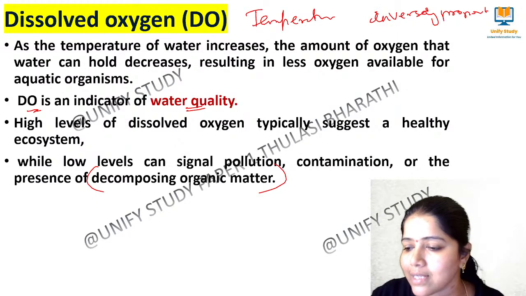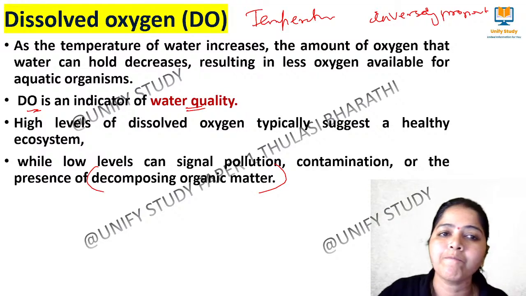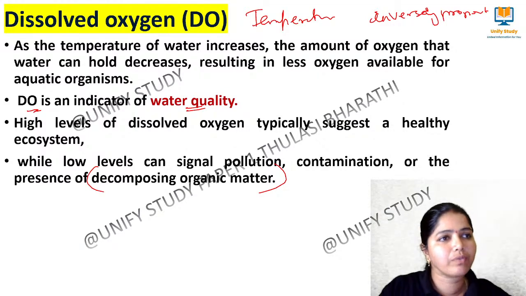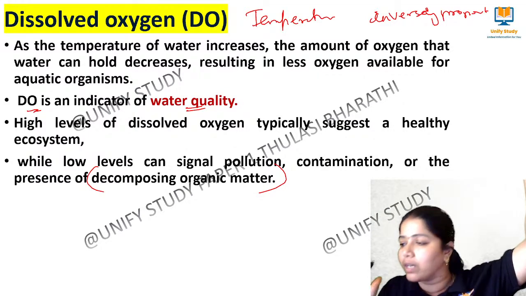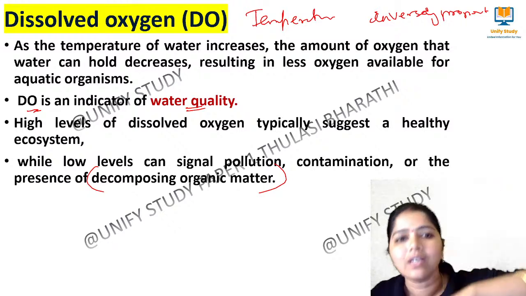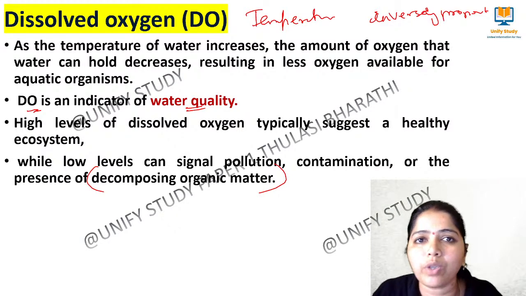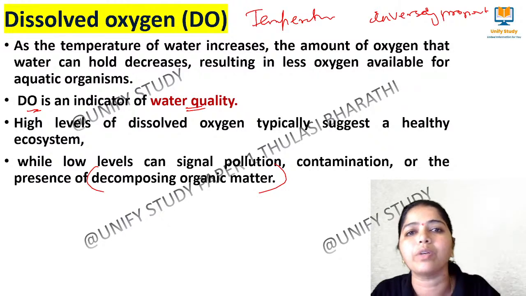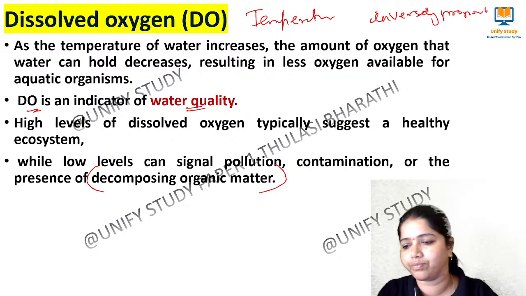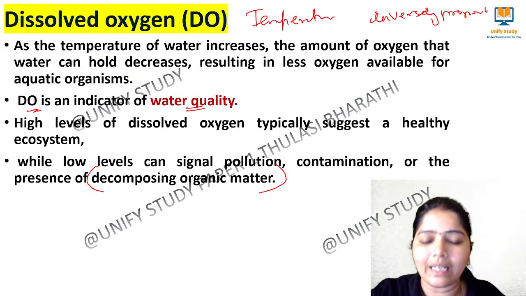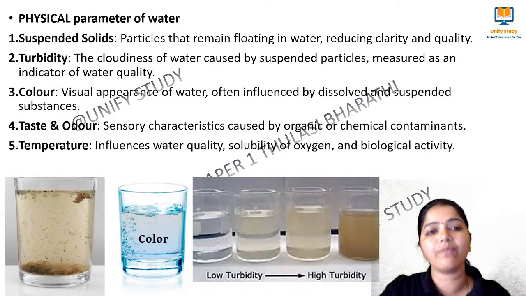Am I clear, learners? So what happens when the temperature of the water is increased in the water body? The amount of oxygen gets decreased. So that results in aquatic organisms not being able to live, because they have less oxygen. Right. Clear? So next we move to water.